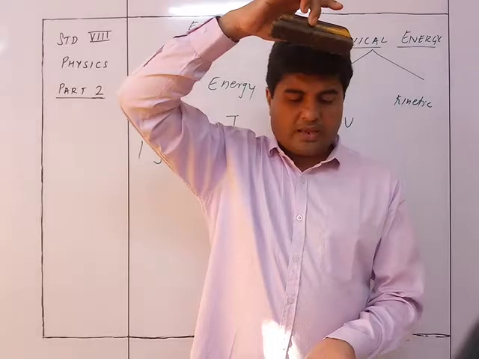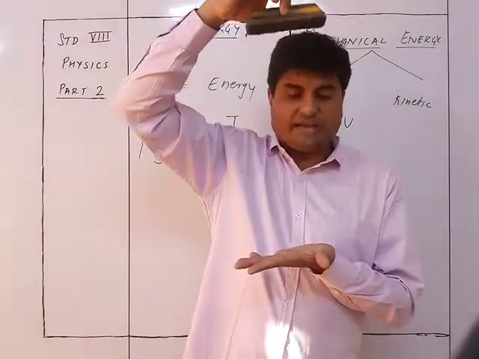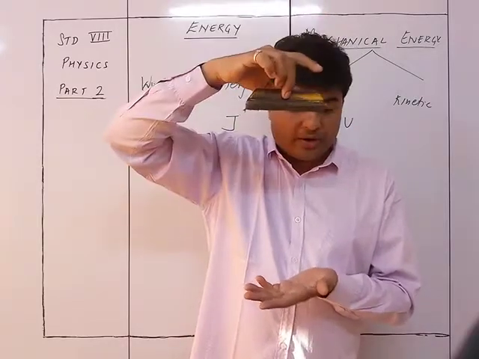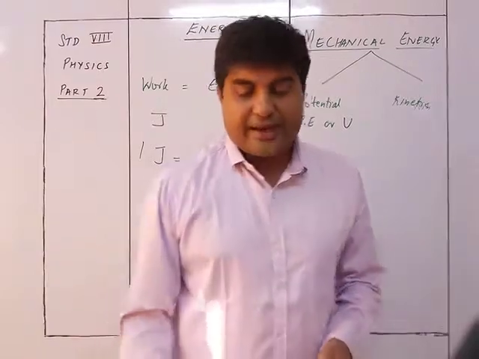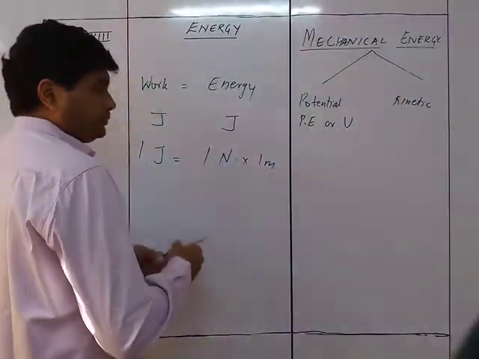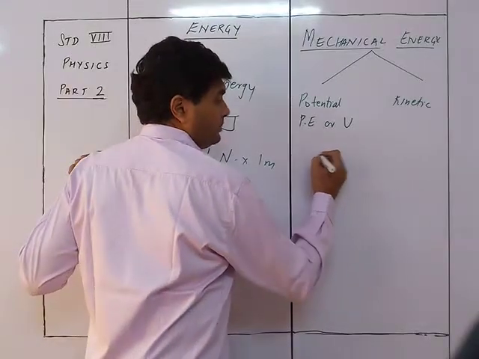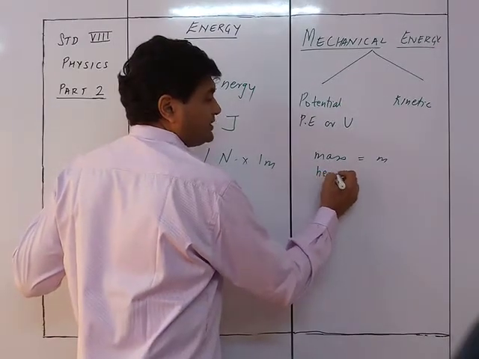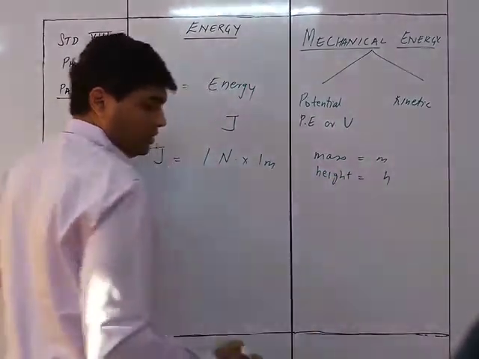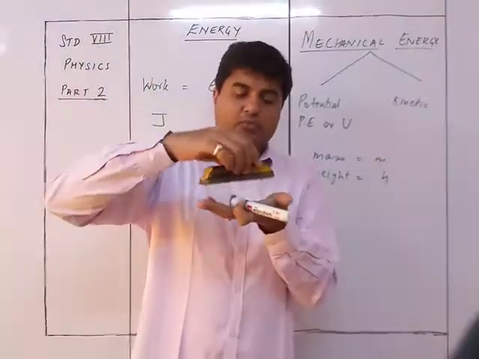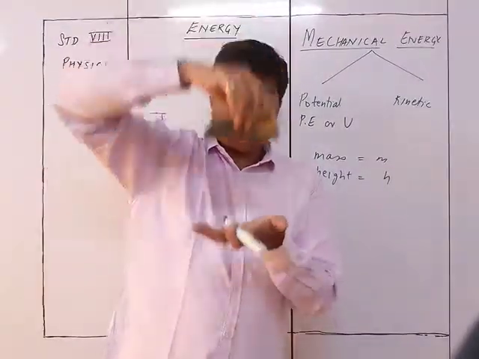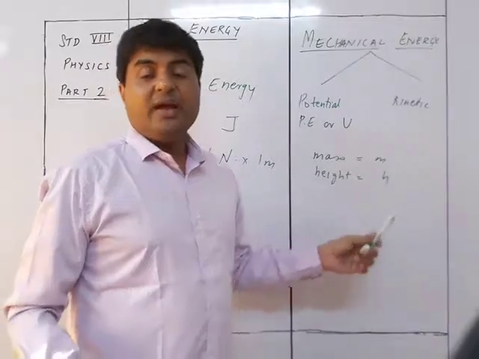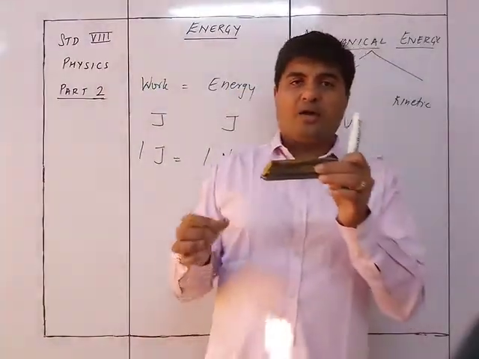So let the mass of the body be m, moved from the ground level to a height h. The minimum upward force needed to move the body will be equal to the force of gravity on the body, which acts vertically downwards. So we very well know that the mass of the body is m, and the height to which the body is moved is h. The body which was originally at this point, of mass m, is moved from this point to this point. The distance from this point to this point is h.